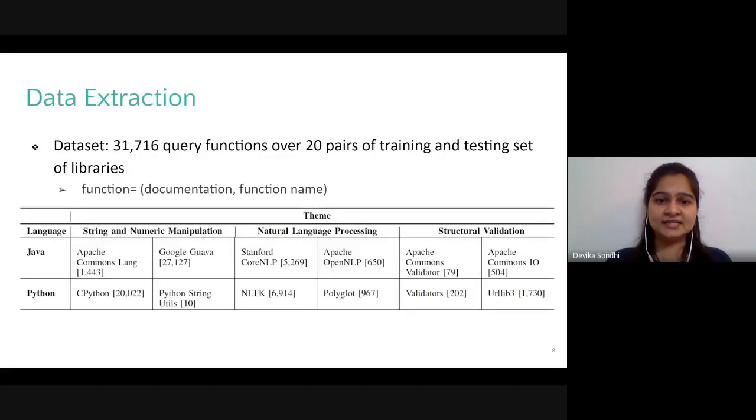For preparing the data set for our study, we shortlisted open source repositories from two languages, which are Java and Python. Further, we shortlisted three themes and 12 open source libraries belonging to one of these themes, as mentioned in this table. We extracted all functions defined in these libraries, and then we picked around 31.7 thousand functions as queries, which were used to retrieve their similar function matches from the rest of the data set.